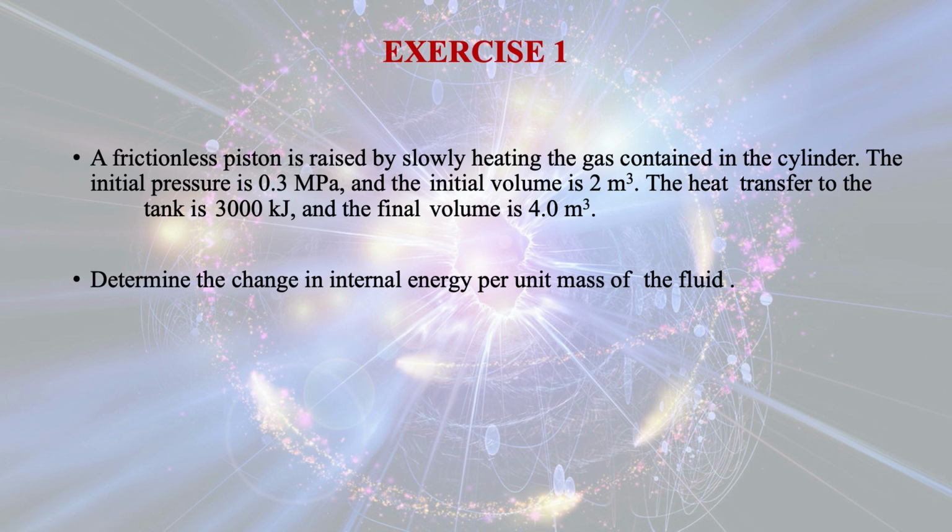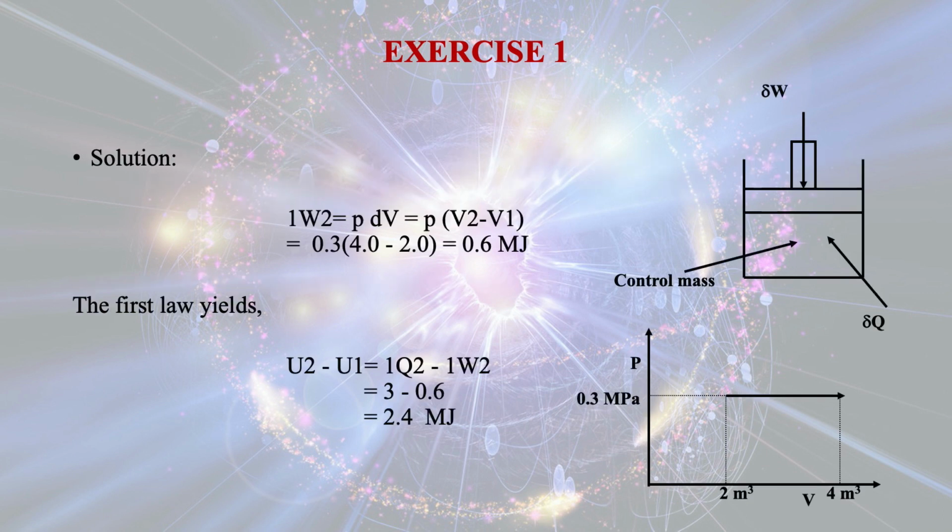First of all, let us see with the help of a diagram how it works. So here you see the piston cylinder arrangement, and there is a control mass and there is the heat input, and when the heat input is there, the control mass will move in the upward direction to maintain the constant pressure. So first of all, let us calculate the work done. Work done from state 1 to state 2 is equal to P dV, that means P within bracket V2 minus V1, that is the change in volume.